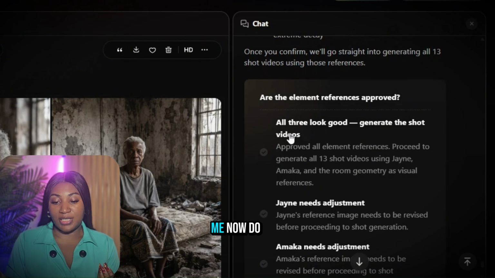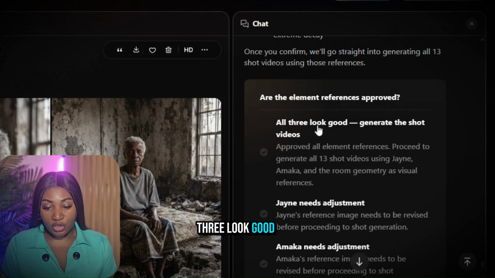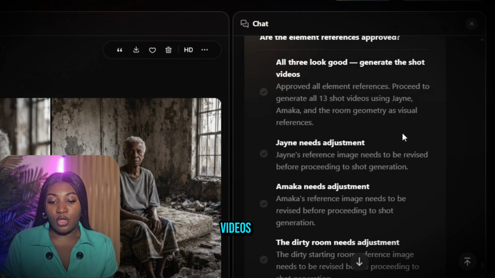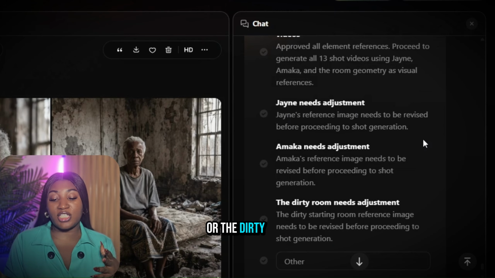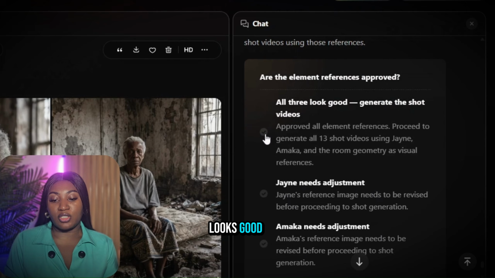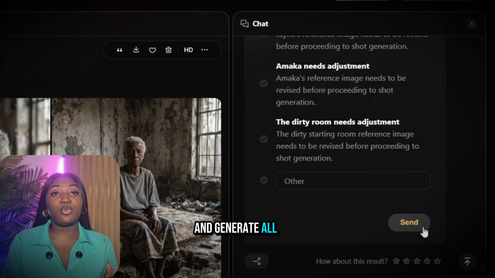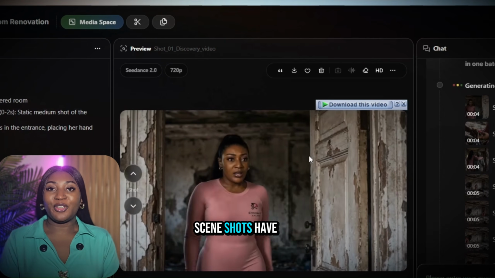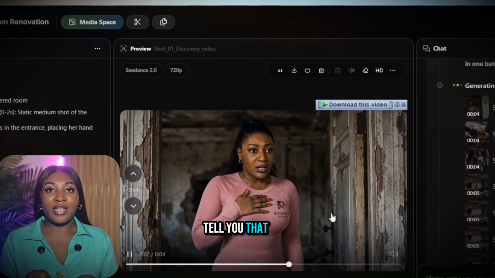So it's asking me now, do all 3 look good, and should it generate the shot by shot videos? You can do some adjustments if Jane needs adjustments, or the old woman, or the dirty room needs adjustments. But all three look good. Let's start generating the shot videos, and it's going to go ahead and generate all the scenes for me. Easy, right? So all the scene shots have been generated, and I must tell you that they look good.